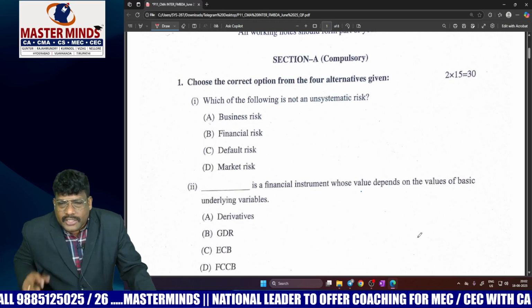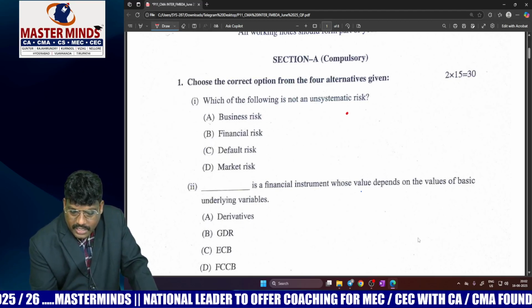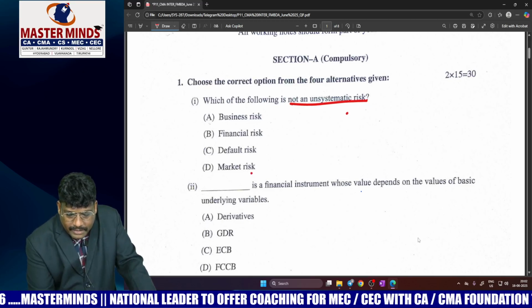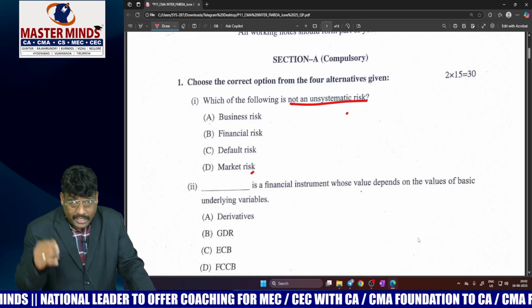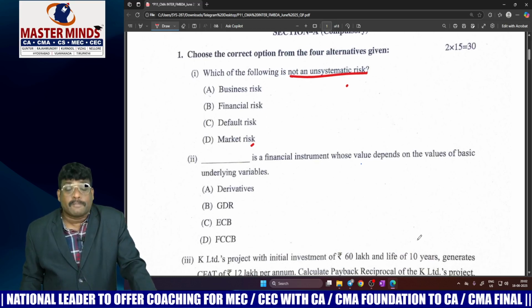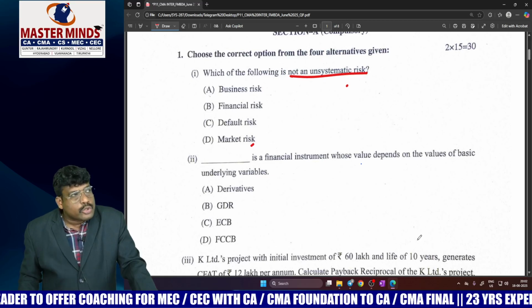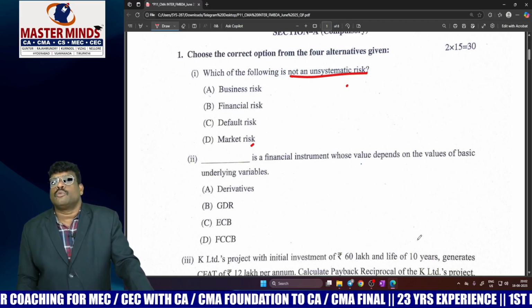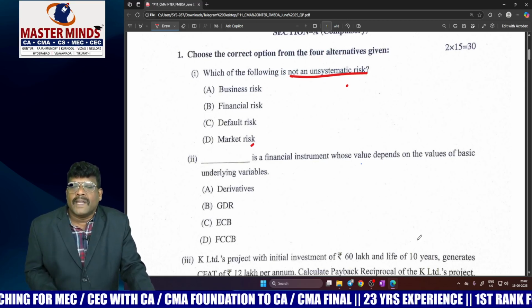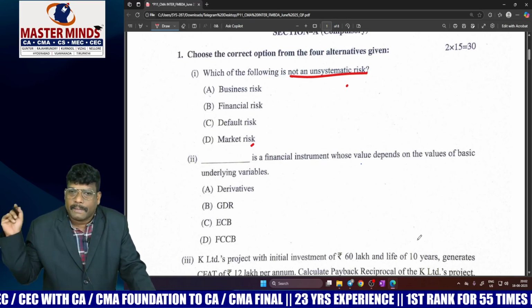Here with respect to MCQs, without wasting time, I will give you a fast review. What is unsystematic risk? Which of the following is not an unsystematic risk? Market risk. But don't think that I'm going to explain all the answers, the question paper is really direct. Those students who believe in hard work, who believe in faculty, who believe in institution and institution material, they will get 100% written back. Paisa vasool question paper it is.